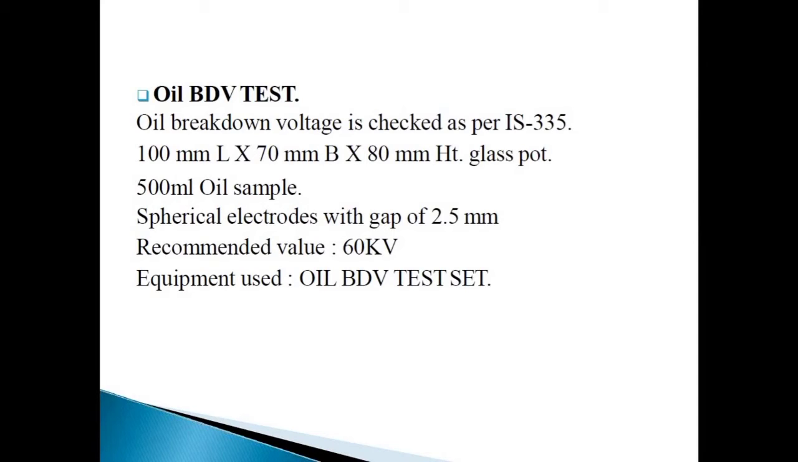Now next, oil BDV test. The oil breakdown voltage test is checked as per IS standard 335. In the oil BDV test, a 100 mm long by 70 mm wide and 80 mm high glass pot is required. A 500 ml oil sample is taken. Then spherical electrodes with a gap of 2.5 mm are used, and the recommended value is 60 kV. A BDV test cell or equipment is used to measure the breakdown voltage.